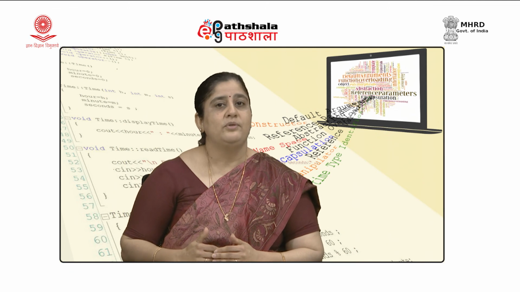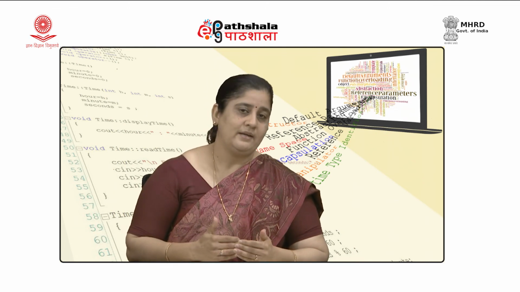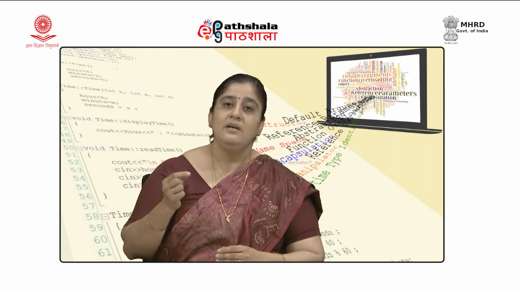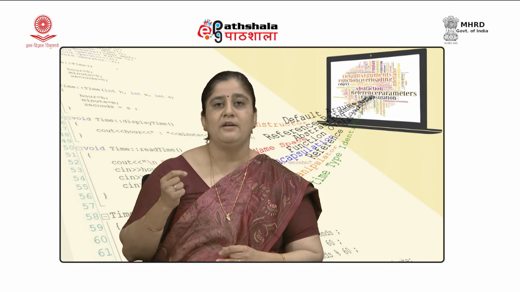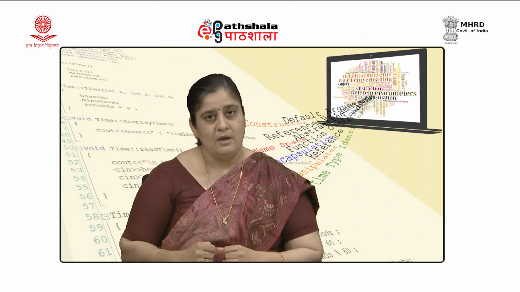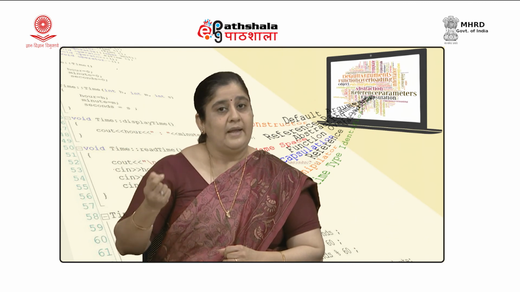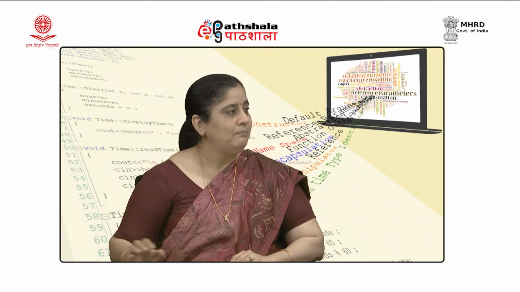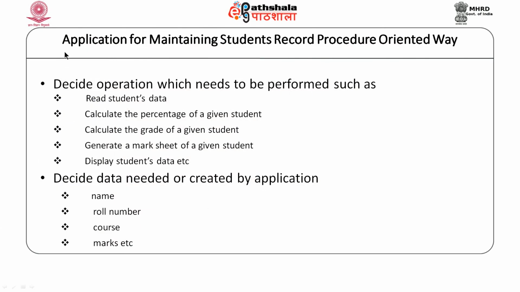If we follow the procedure oriented paradigm, as I said before, we would first try to identify what are the functions or tasks that we need to perform, and then we will try to identify for each task what kind of data is required. For example, here we would first try to identify what operations or tasks need to be performed.